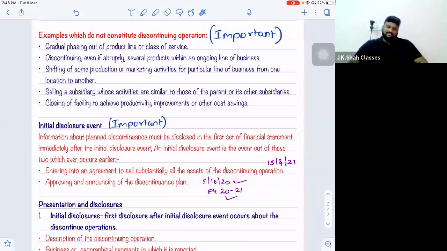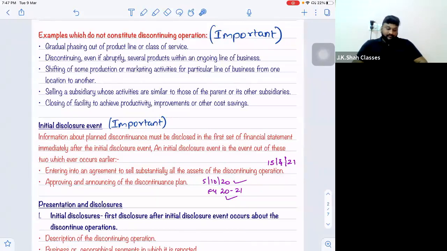Let us go ahead. Examples which do not constitute discontinuing operations. Now these are very important. These are five points which are not discontinuing operations. In the exam, they can take any one of these points, make a case study type of question and ask whether in this situation it's a discontinuing operation or not. So you have to be careful in such cases.